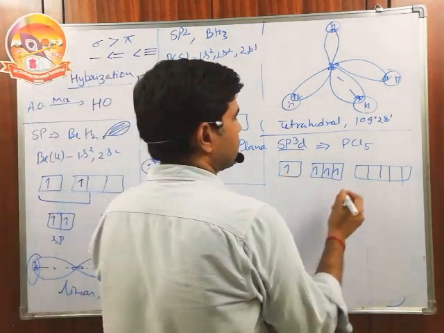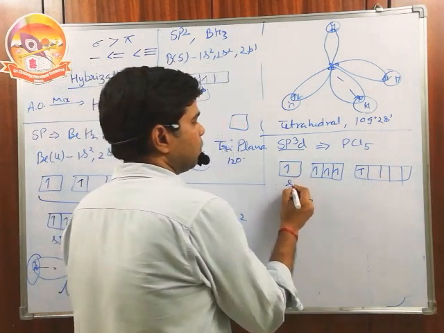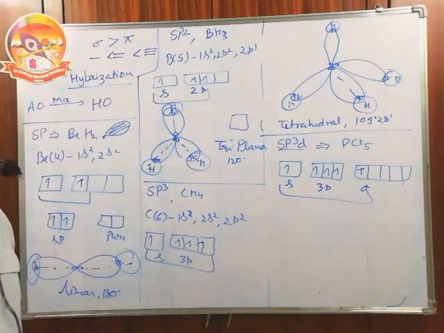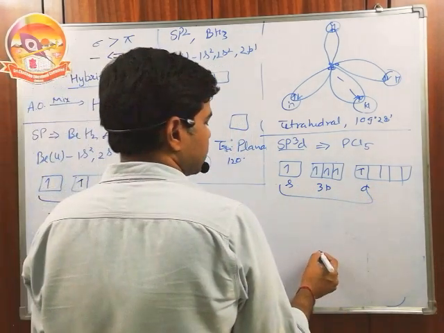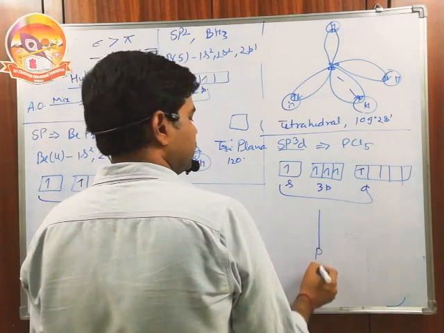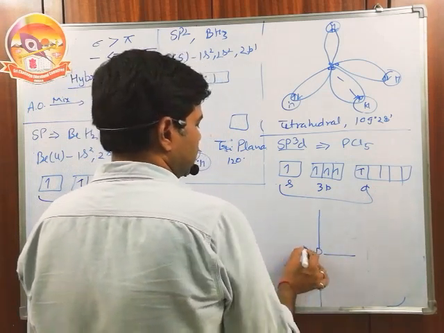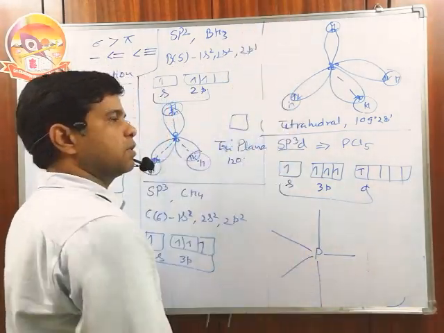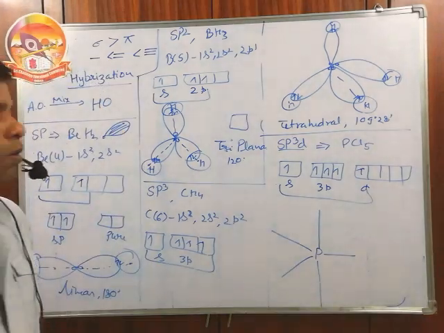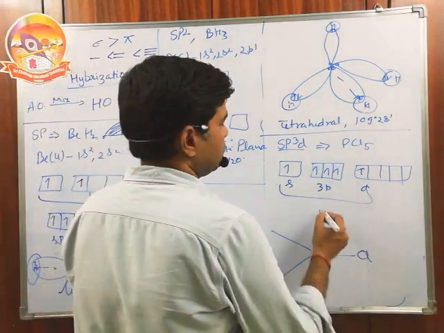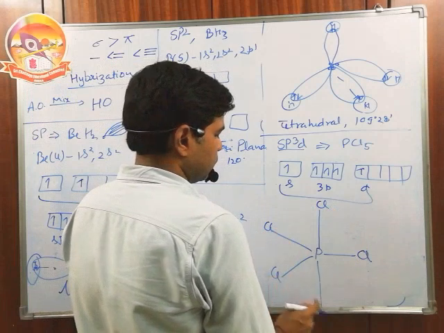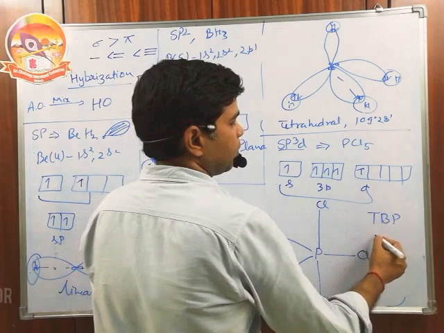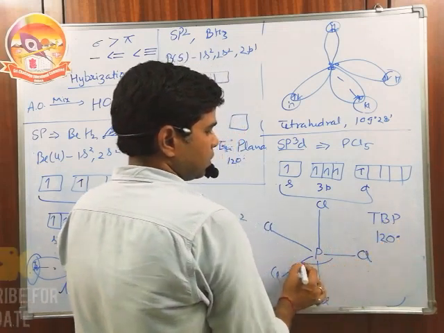It transfers one s electron to the d. Now 1s, 3p and 1d overlap with each other to give a new system in which we have 2 axial bonds and 3 equatorial bonds. Equatorial bonds are placed horizontally and axial bonds are placed vertically. Now it has 5 fluorines. This shape is called trigonal bipyramidal. Bond angles are 120 and 90.